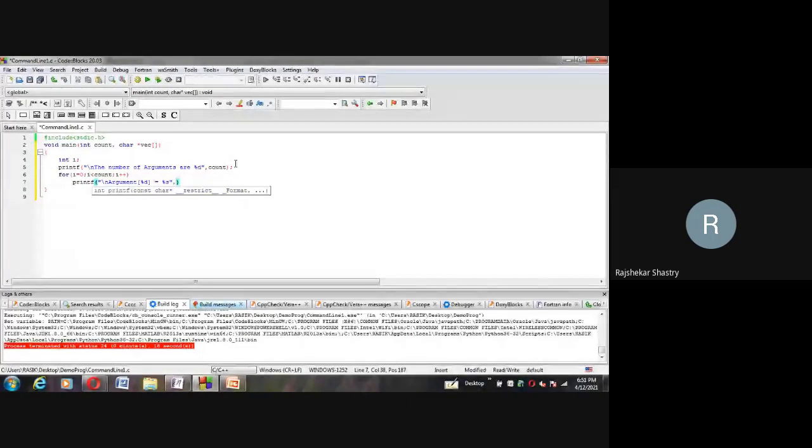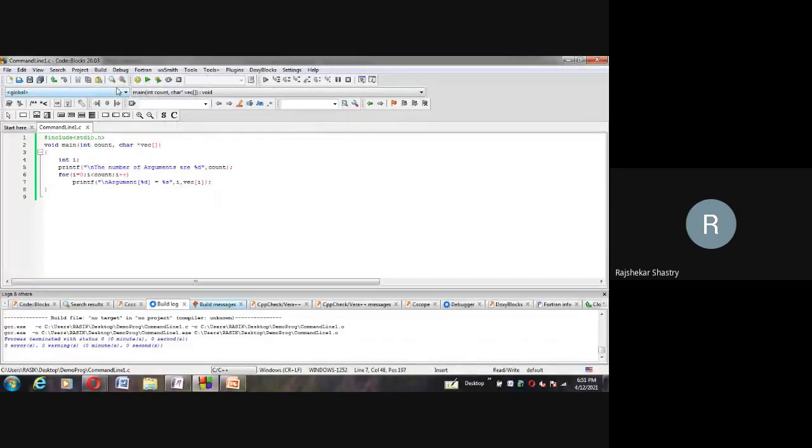Now the two things will display. One is the i value, the ith parameter, and the vector VEC of i. These two will try to display. That's all. Nothing else is there. Only two print statements. One is count, how many arguments are passed by the user. The other one is each argument which is passed by the user. So let me compile this.